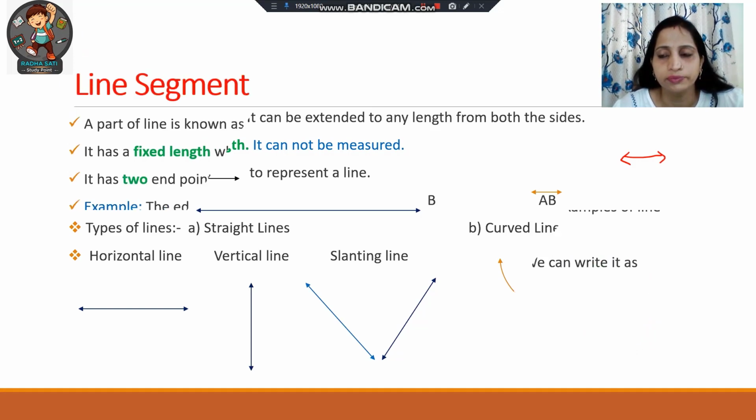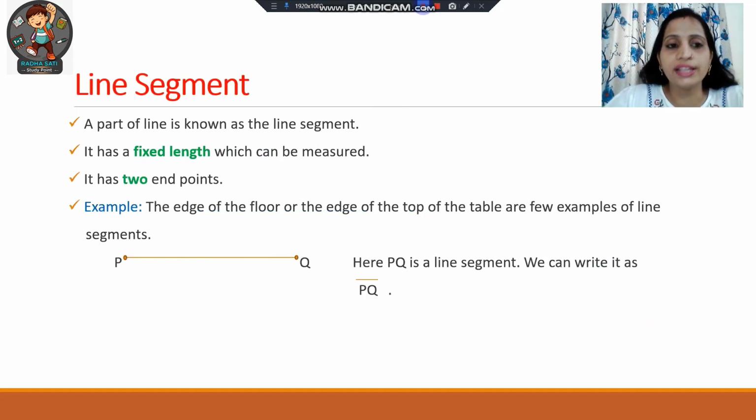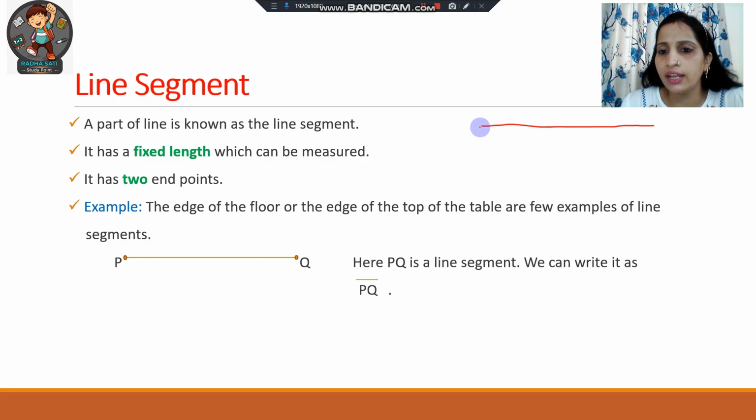Now we will start with another important concept, that is line segment. So what is a line segment? A part of a line is known as a line segment. For example, if I draw a line here, this is a line and I put the arrows on both the ends.